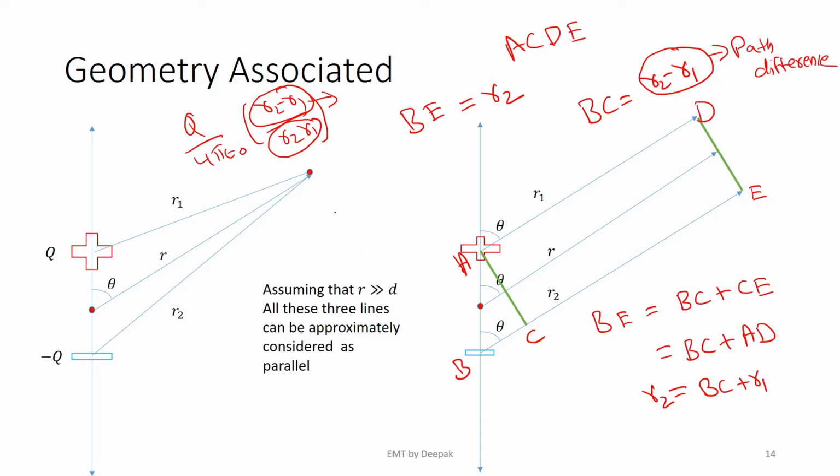consider the side AB. You see, AB is nothing but D, right? Now consider the right angle triangle ABC, where the right angle is at C, that is, the hypotenuse is AB.